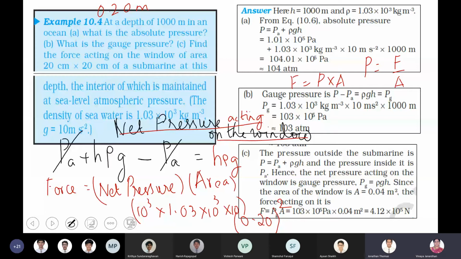Okay. Have the others completed the numerical?